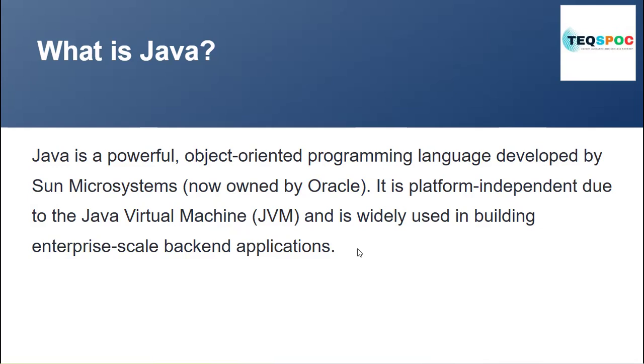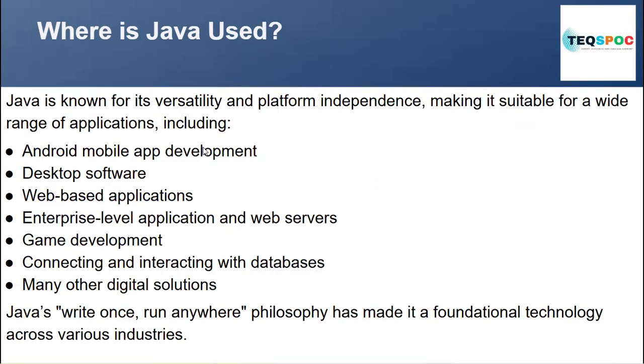Okay, now where is Java used? Java is known for its versatility, and being platform independent makes it suitable for a wide range of applications. Java can be run on mobile applications, desktop applications, web applications, enterprise-level applications on web servers. You can develop a game with the help of Java. You can do connectivity and interaction with the database, and many other digital solutions.